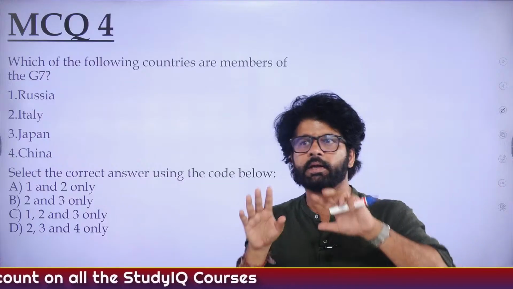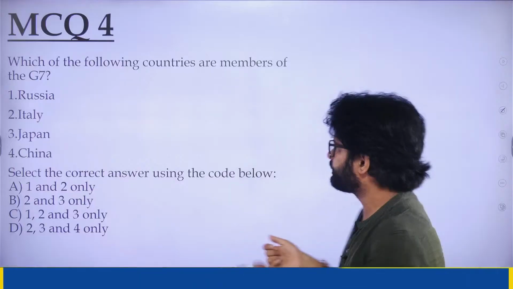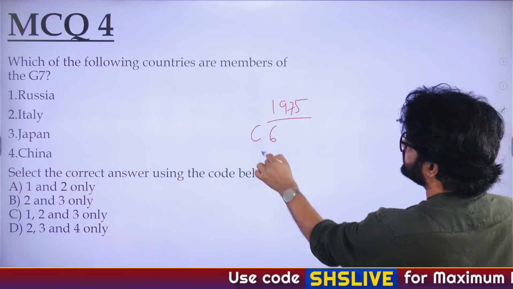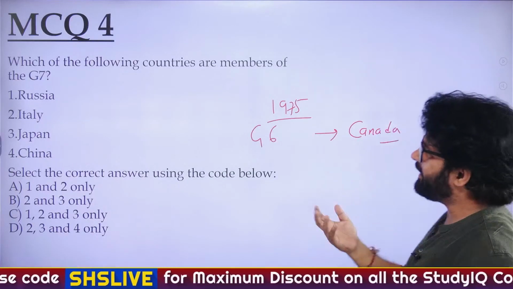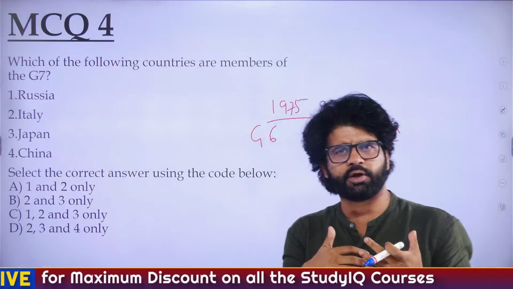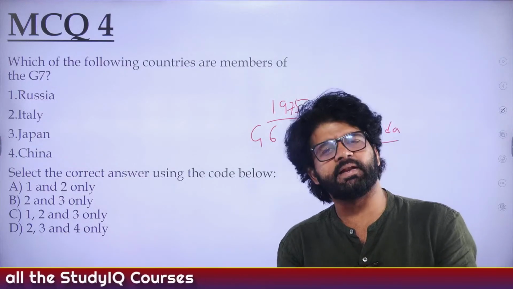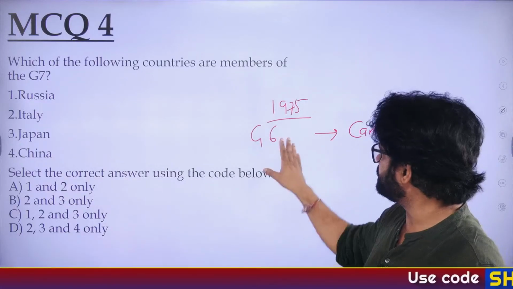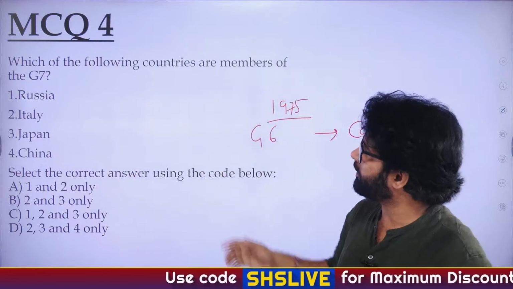See, understand one thing. In 1975, when G7 was formed, it was initially G6. Then Canada joined. And then around 1998, do check the year, Russia joined and it became G8. Then around 2014, Russia annexed Crimea, and then again it became G7. So all these things are going on. Russia is not a part of G7.